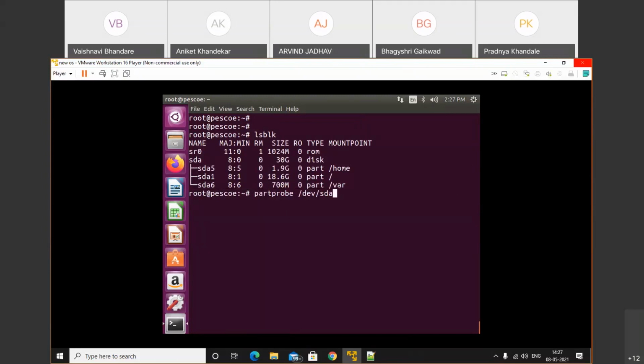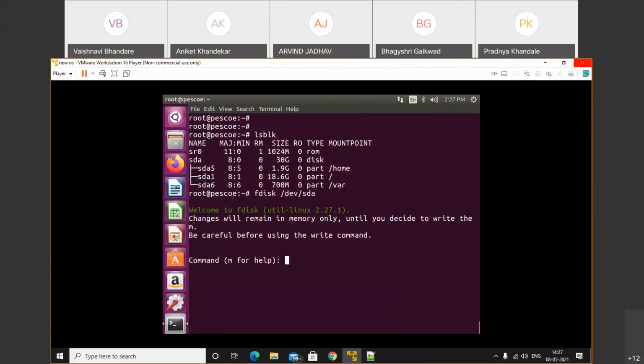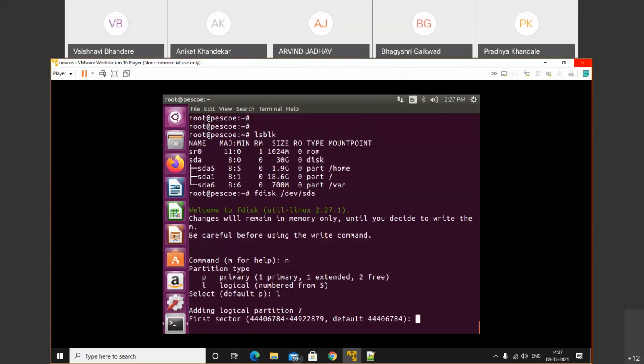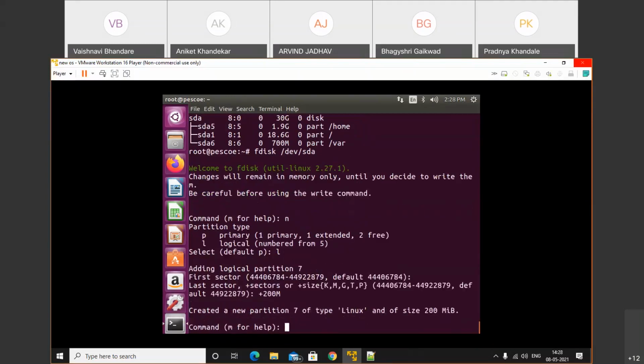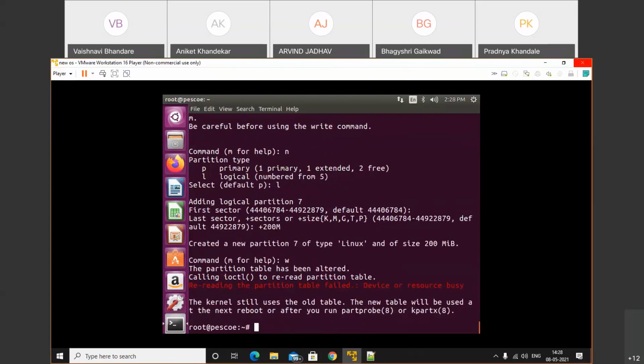Okay, for that I will create one more disk also. So we will host that, a new logical partition, with last sector +200 MB, right? So then partprobe.